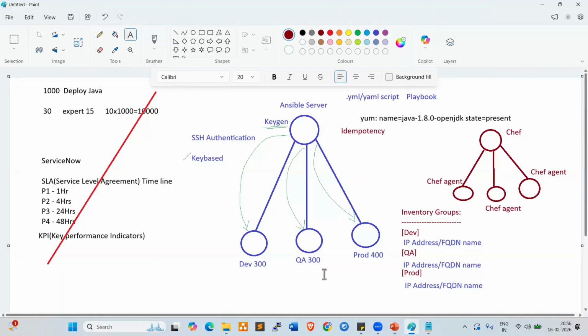Before going to install and configure Ansible, first we need to understand the process, the workflow, and interview questions. What is the process we follow? These are all very important.